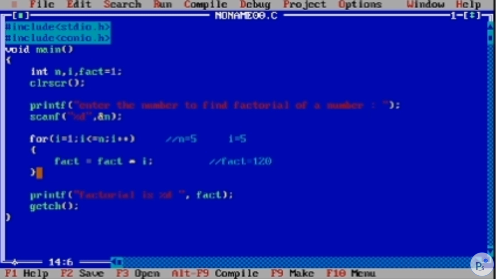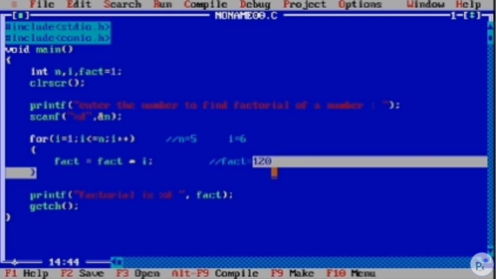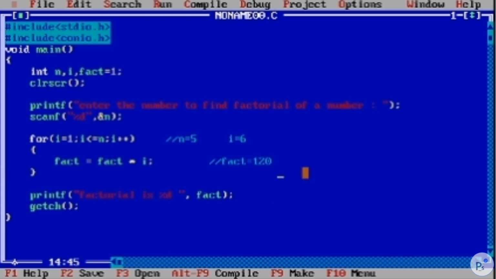Now again it will come up here and increment the value. Now the value of i is 6. We'll check with the n value. Our n value is 5, so 6 is less than or equal to 5, obviously not, 6 is greater than 5. So it will come out of the loop and then print the final factorial, that is 120. Got it? Please watch this video again and again to get a correct concept about the for loop.